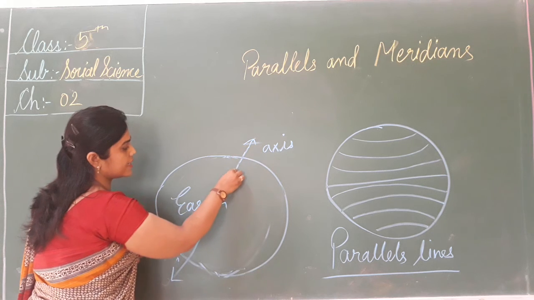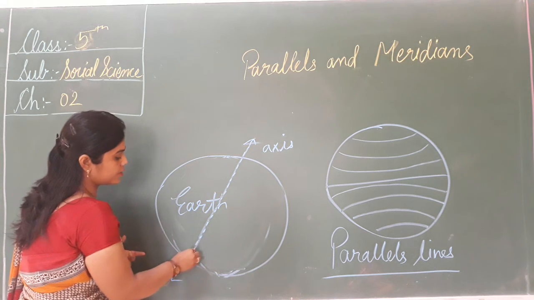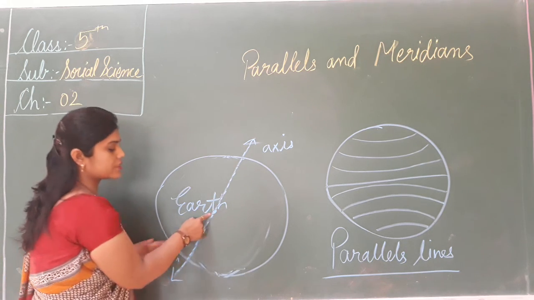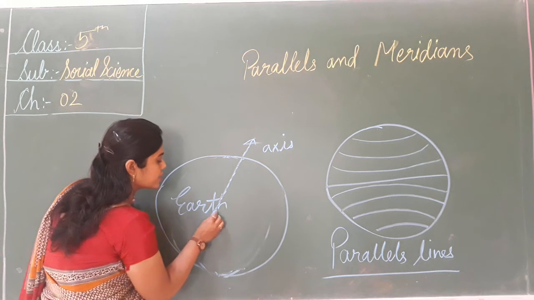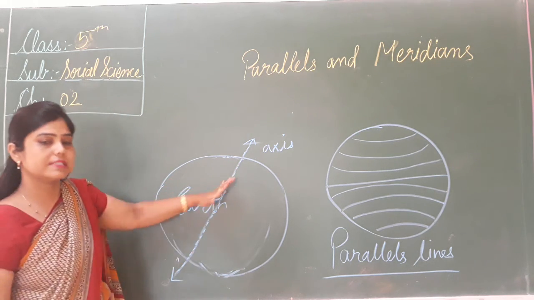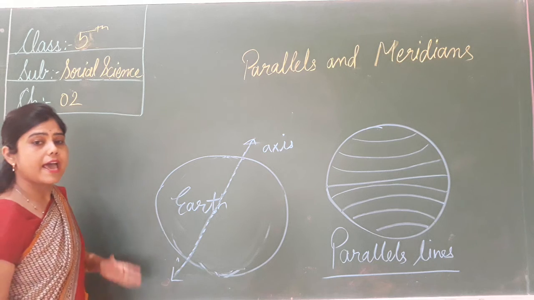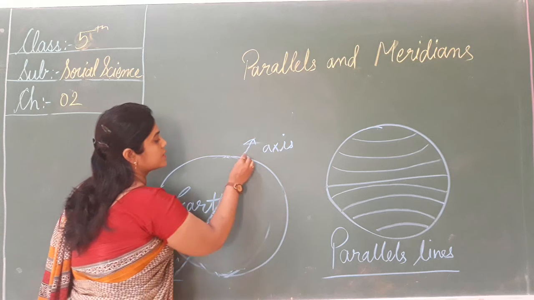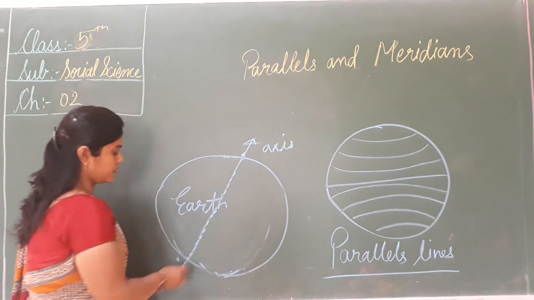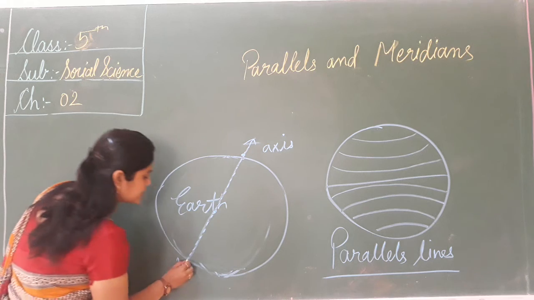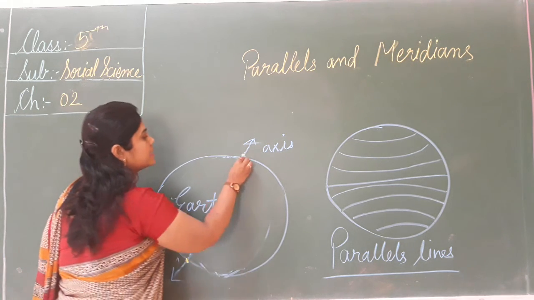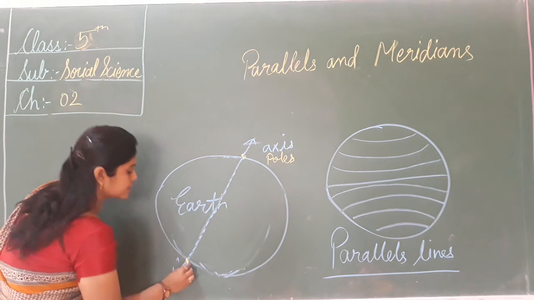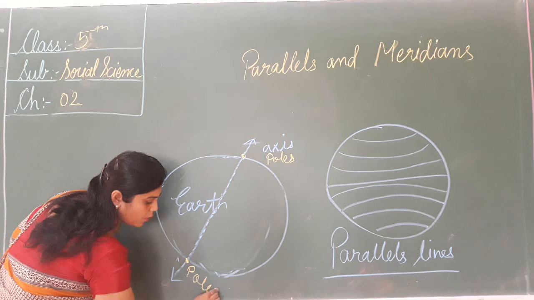This is the imaginary line. Scientists draw the imaginary line so that it crosses the center of the earth. ये कहाँ से होकर जाती है? This is the center that crosses the center of the earth, and its end points are called poles. This was the end point of this imaginary line. So these end points are called the poles.